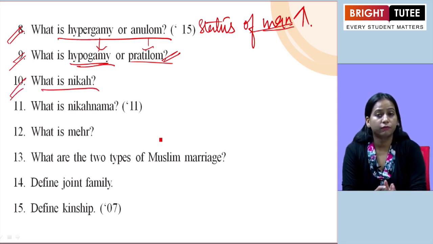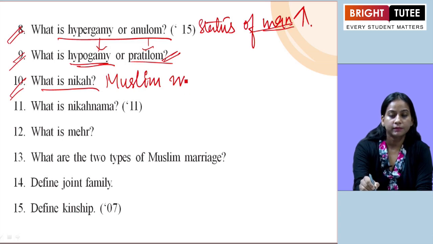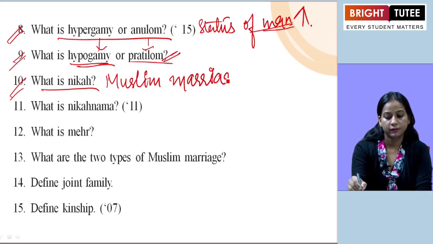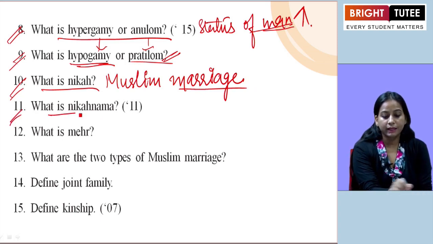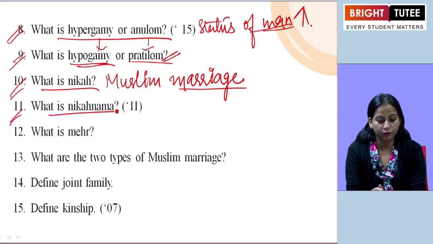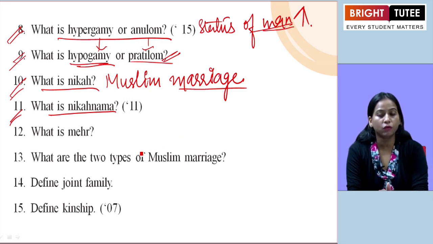Next one is, what is nikah? Here if we define it, Muslim marriage is known as nikah. What is nikahnama? How do we have to define it? Under the nikahnama, the bride and the groom are asked by the Qazi in the presence of witnesses about their voluntary consent to the marriage.